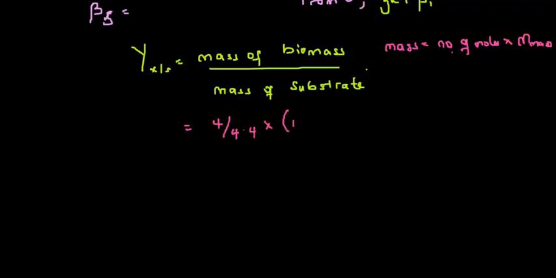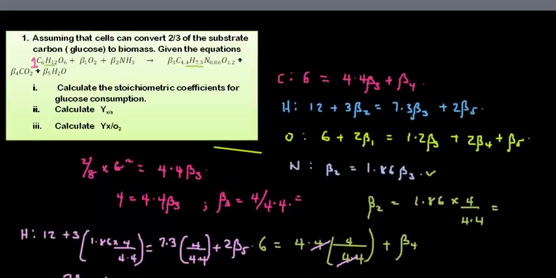Please do follow. The molar mass I'm trying to calculate now is the molar mass of this biomass. So I have 12 times 4.4 for the carbon, plus 1 times 7.3 for the hydrogen, plus 14 times 0.86 for the nitrogen, plus 16 times 1.2 for the oxygen. You multiply each molar mass by the number of moles below.